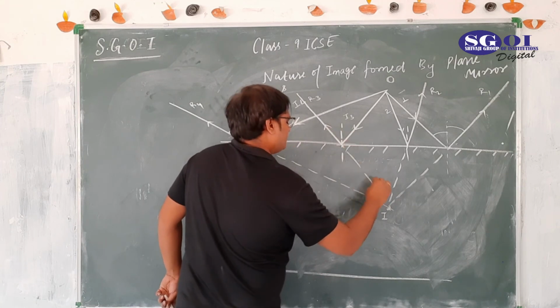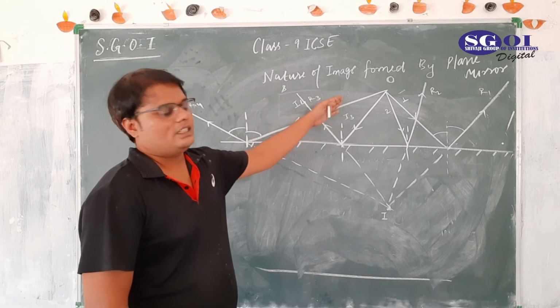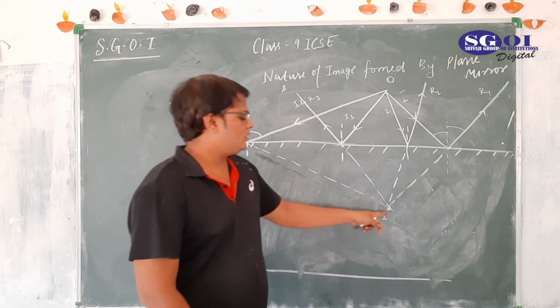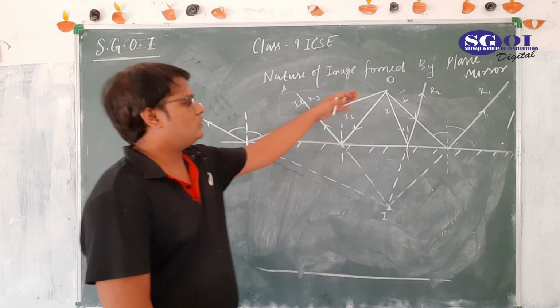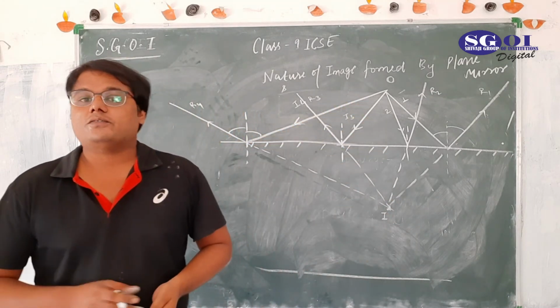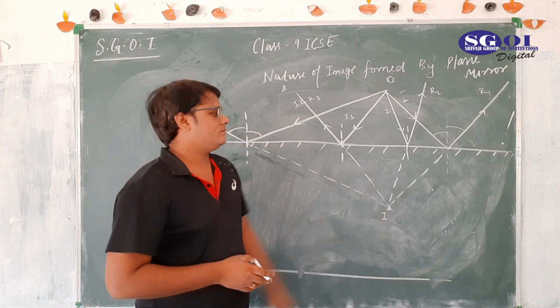See, I told you, it doesn't matter how many incident rays you take. Image will always be formed on this point I. It doesn't matter if you take 2 rays, 4 rays, 8 or infinite. They will always come on this point I.